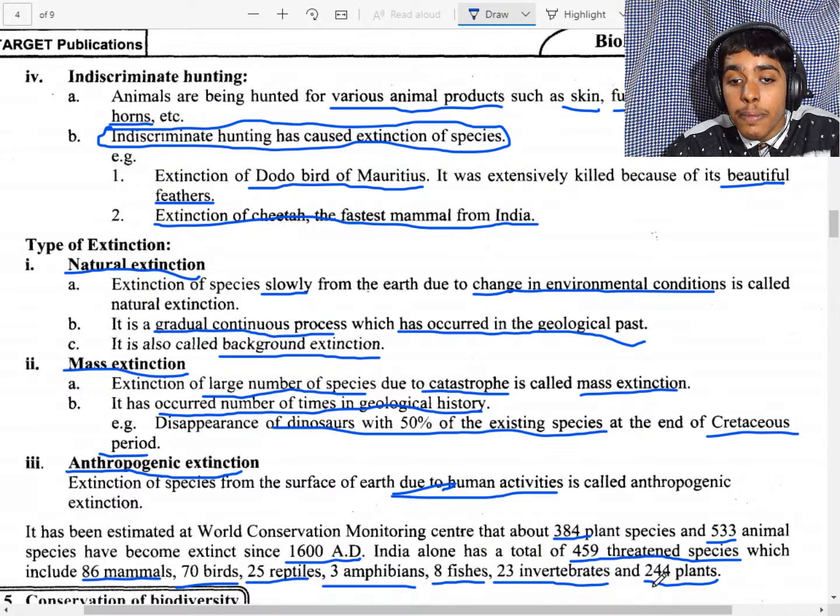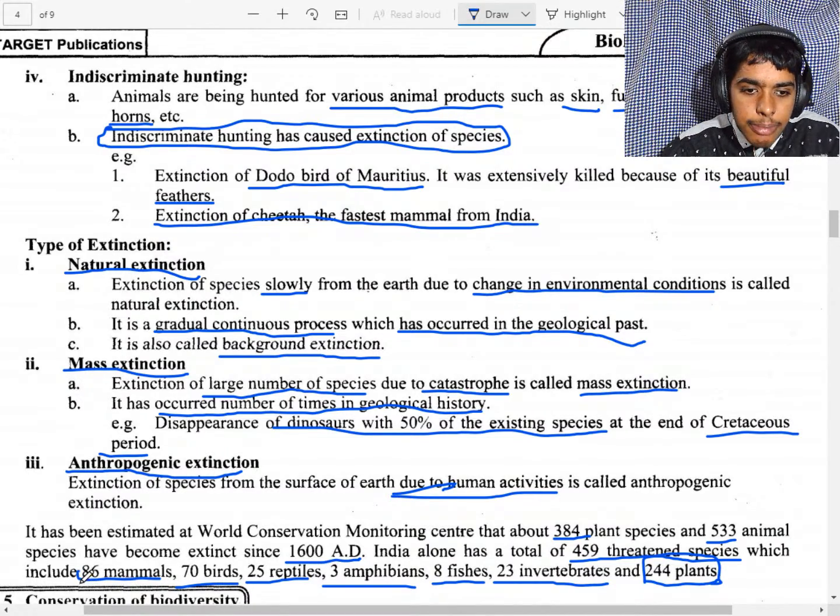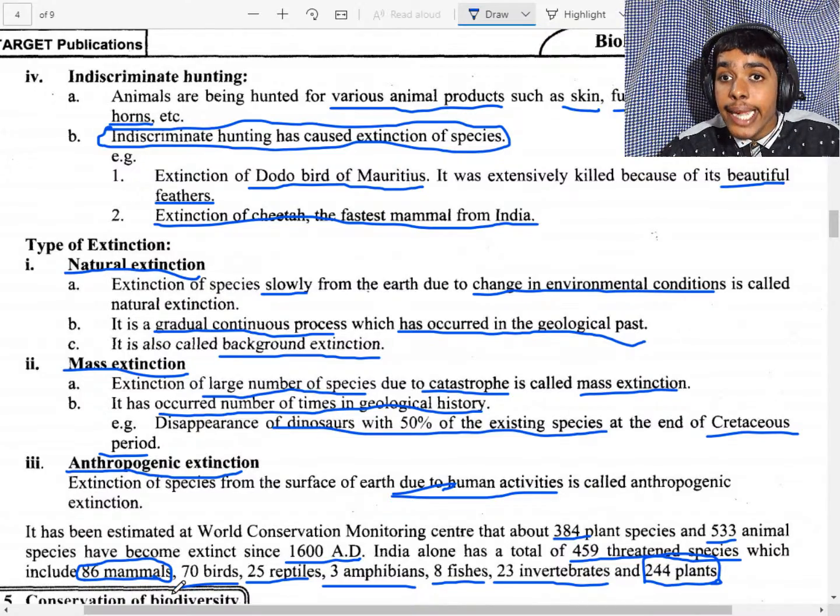So a higher number of plants have gone extinct from India from 1600 AD to now. So 86 mammals, 70 birds, 25, 3, 8, 23. The trick is 867, 253, 823.